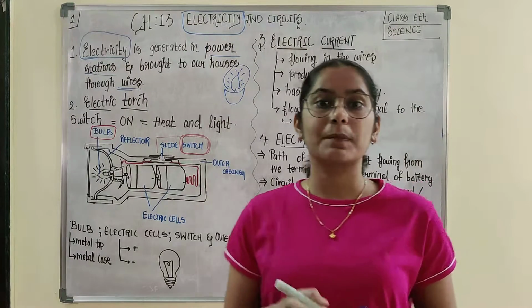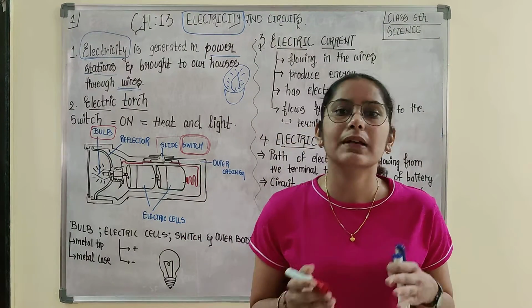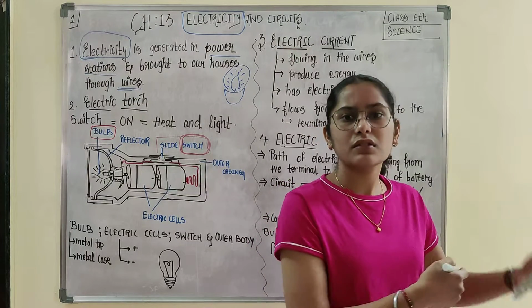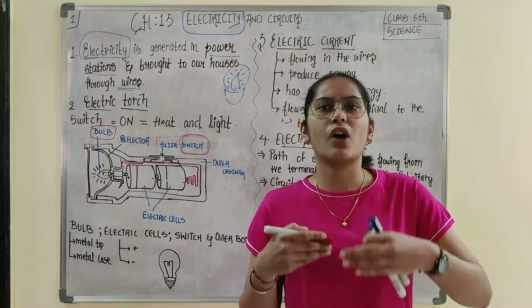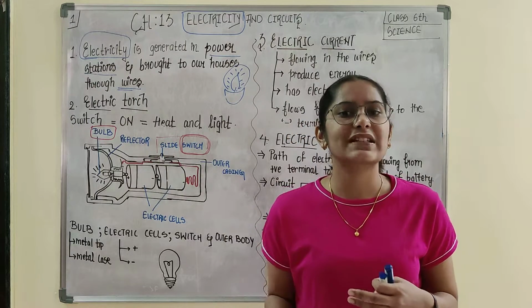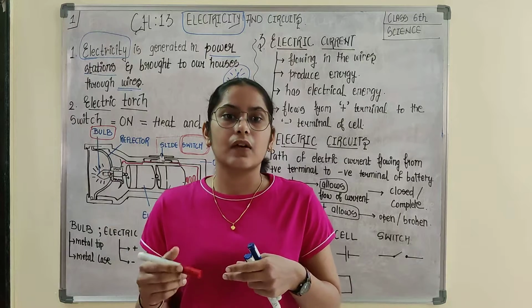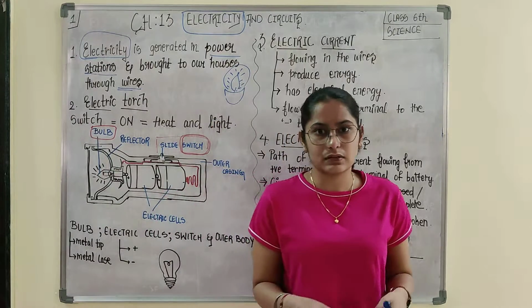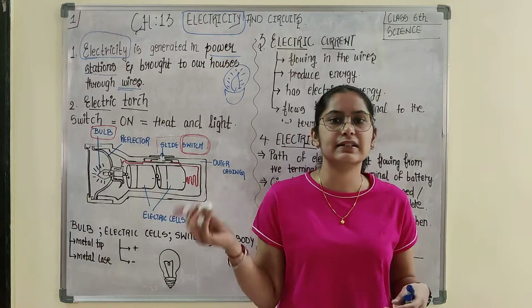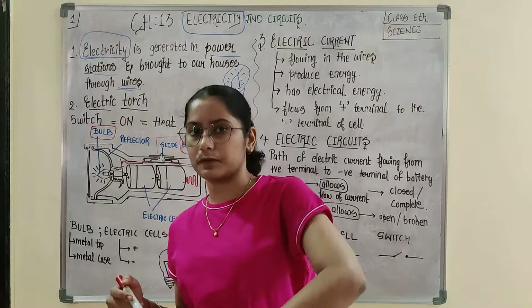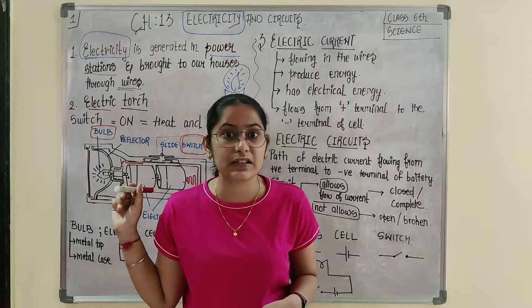Why? You would say, ma'am, when we require it, we make the torch on. When it is not required, you switch it off. The switch makes it easy: whenever you require light energy or heat energy, you use it by putting the switch on, otherwise off. Why waste electrical energy?